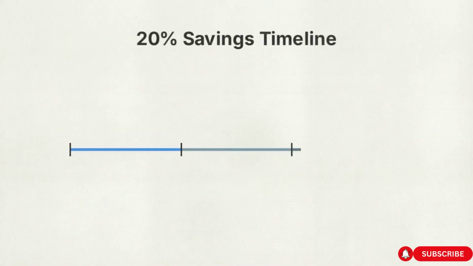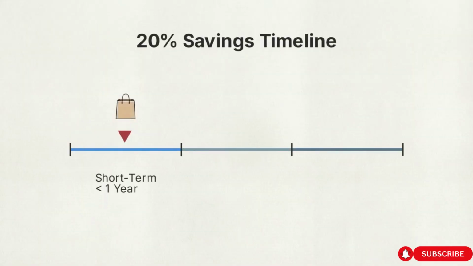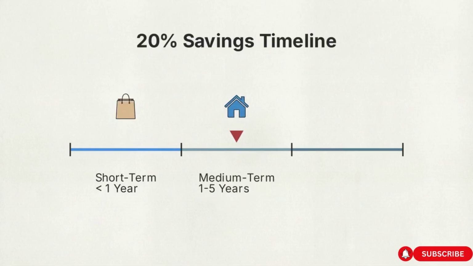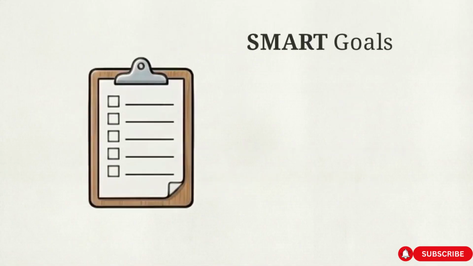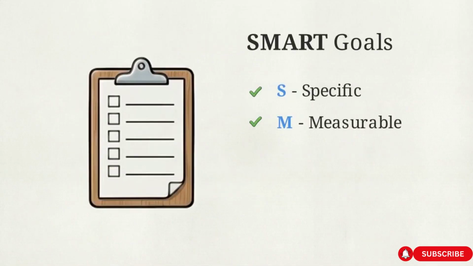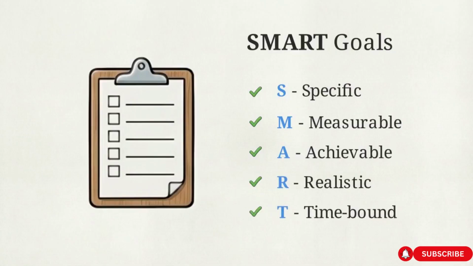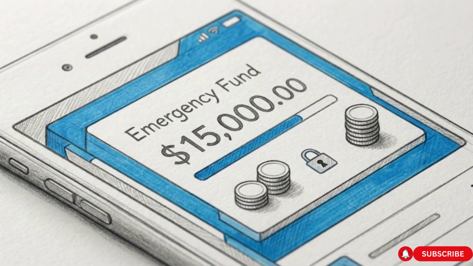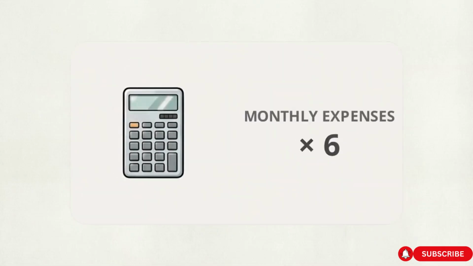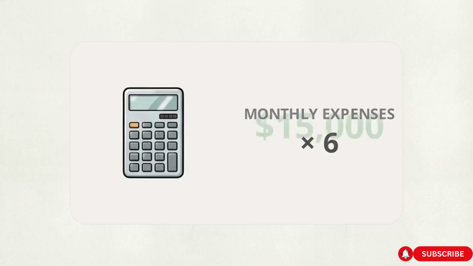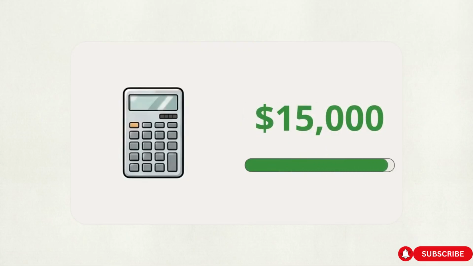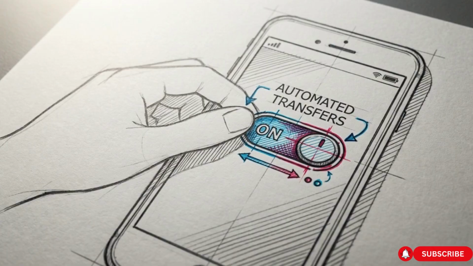This timeline structures the 20% you save. Divide your planning into short-term goals under 1 year, medium-term goals 1 to 5 years, and long-term goals over 5 years. Your goals must be SMART: specific, measurable, achievable, realistic, time-bound. Your very first short-term SMART goal is building an emergency reserve. You need to calculate the exact cost of 3 to 6 months of bare minimum living expenses and stockpile that amount. To guarantee you hit this number, remove your own willpower from the equation.